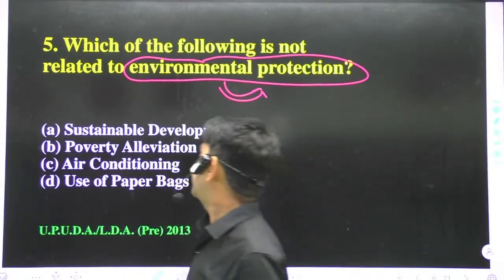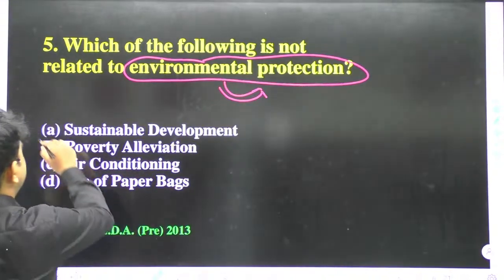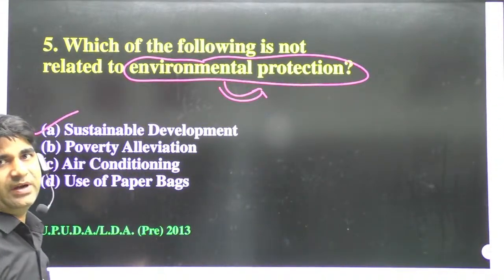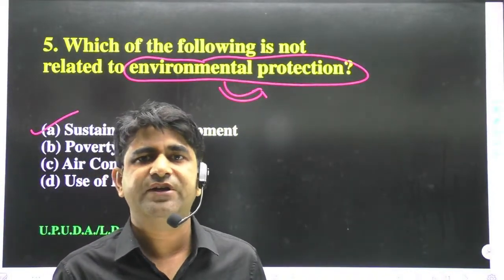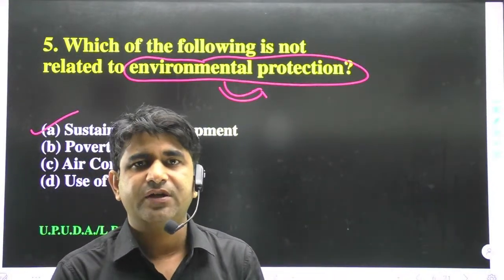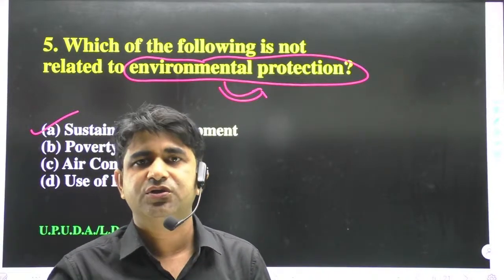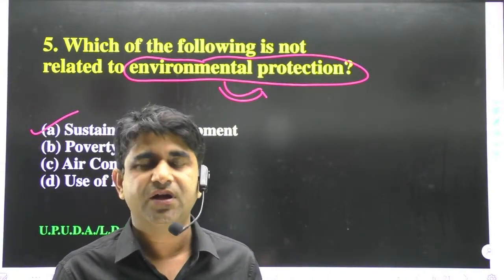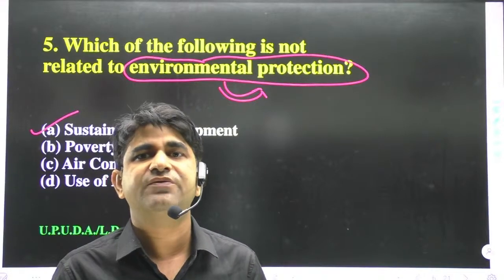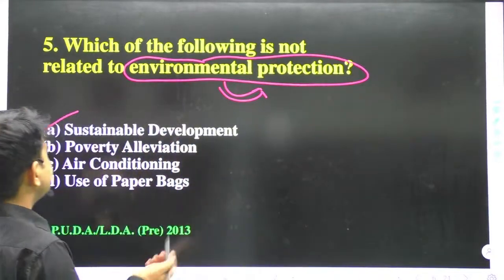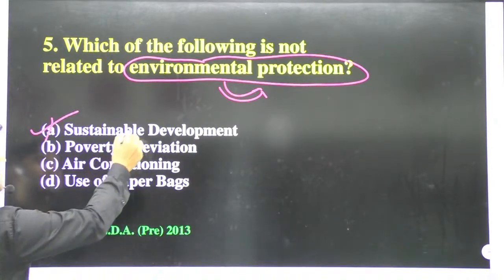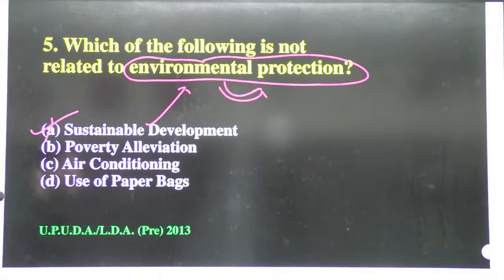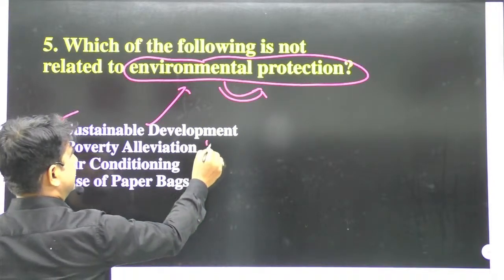Sustainable development: that chapter name is sustainable development, and in sustainable development we talk about everything. We talk about the needs of today, and we also talk about the needs of the future. In sustainable development we only try to save the environment. So that will not be the correct answer, because in environmental protection sustainable development is there, it's true. Next is poverty alleviation, I think this could be the answer.